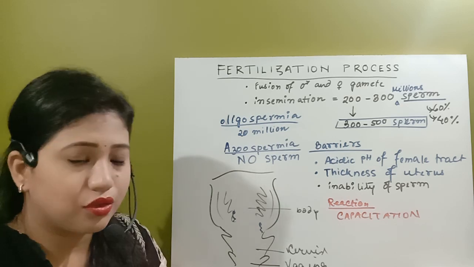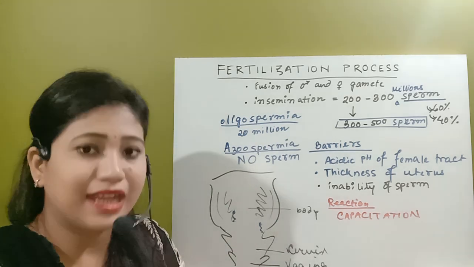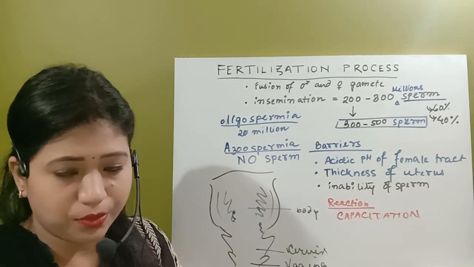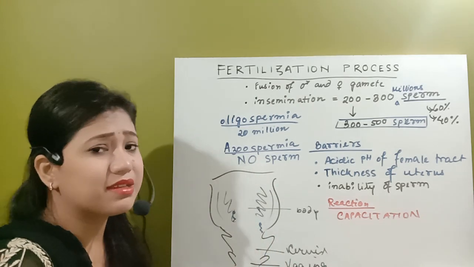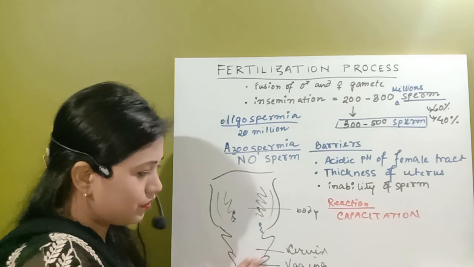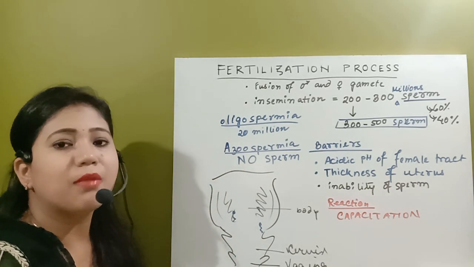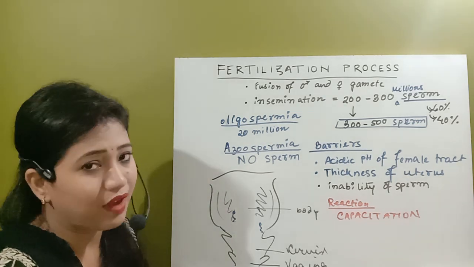That reaction, when the activity of the spermatozoa is deactivated, is known as the decapacitation reaction. Whenever the semen with decapacitated spermatozoa is inseminated in the cervical and vaginal canal, the sperm are deactivated. They have to be capacitated once again.